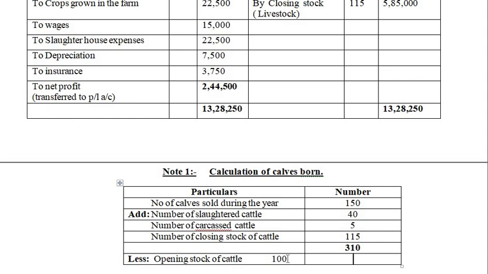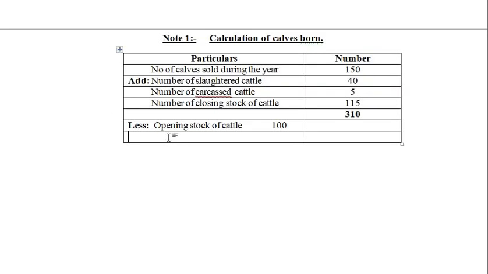Okay, next, after this, we add the purchases. So number of cattle being purchased during the year.